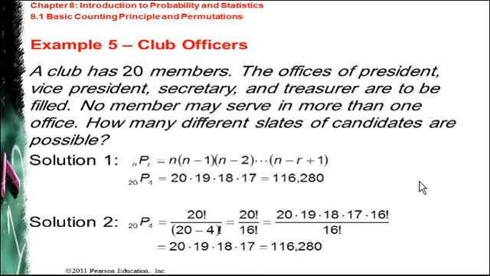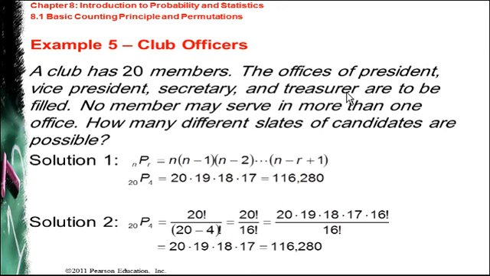Suppose we have a club with 20 members. The offices of president, vice president, secretariat, and treasurer are to be filled. No member may serve in more than one office. How many different slates of candidates are possible? So you see here we have n equal to 20, the total number of members. We have only 4 positions. These are the positions: president, vice president, secretariat, and treasurer.